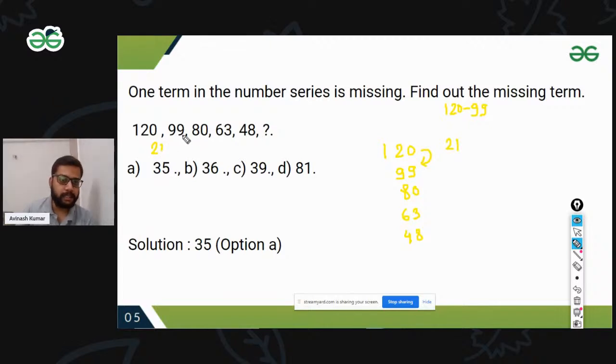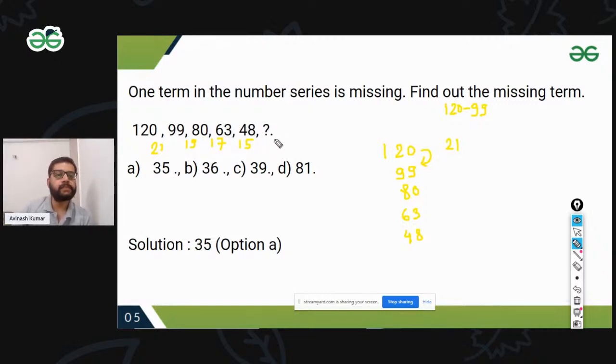Next, 99 minus 80 is 19. Then 80 minus 63 is 17. And 63 minus 48 is 15. Can you see this? 120 minus 21 is 99. 99 minus 19 is 80. 80 minus 17 is 63. 63 minus 15 is 48.